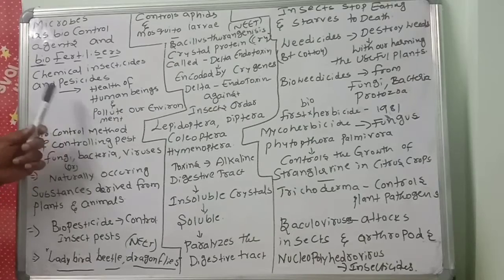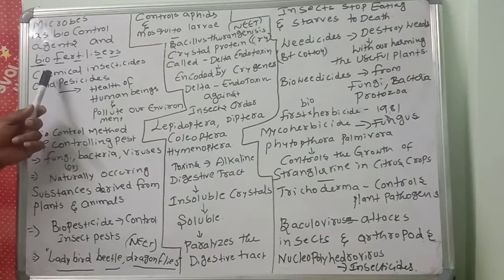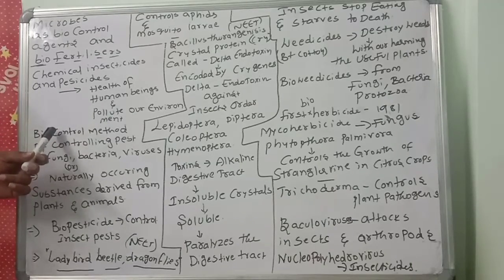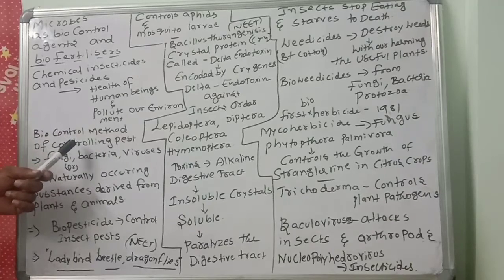So immediately we have to stop chemical insecticides and pesticides. Then we have to use biocontrol methods. Biocontrol means some microorganisms kill other, harmful microorganisms without causing any damage or disturbance.